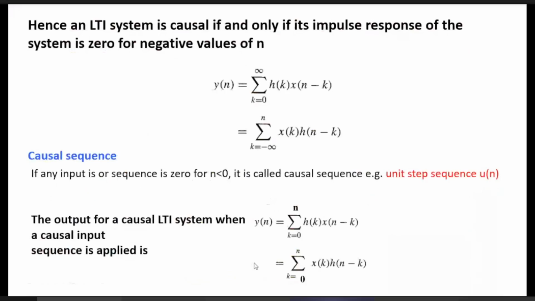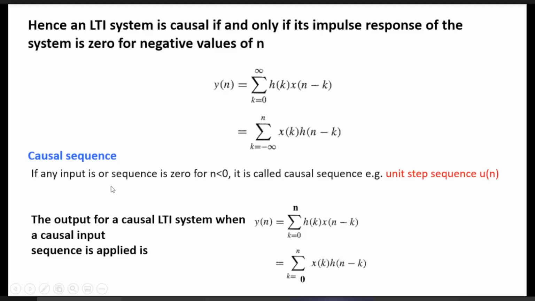Now we can write: an LTI system is causal if and only if its impulse response is 0 for negative values of n.